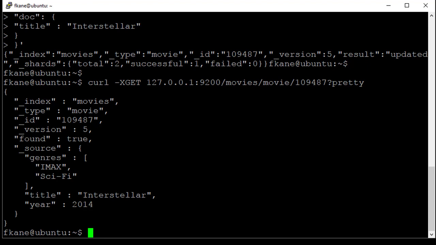Optimistic concurrency control. You can see it's not really that hard. And it's a very useful tool for managing weird concurrency issues on your Elasticsearch cluster.